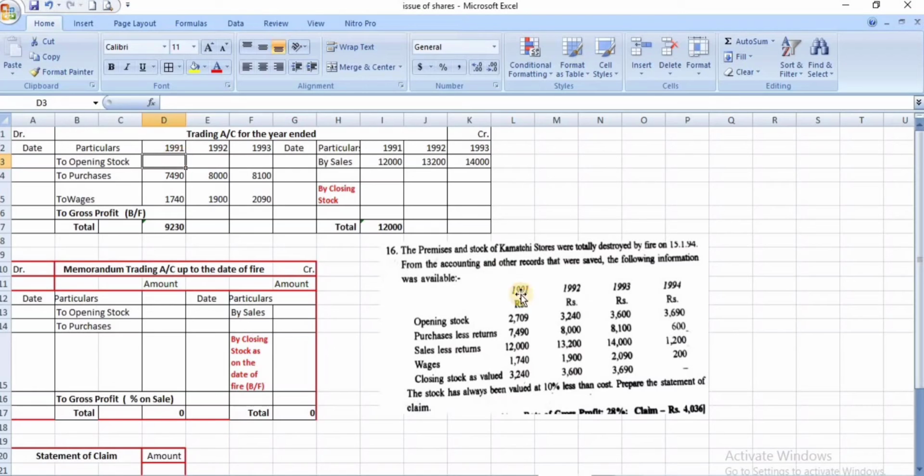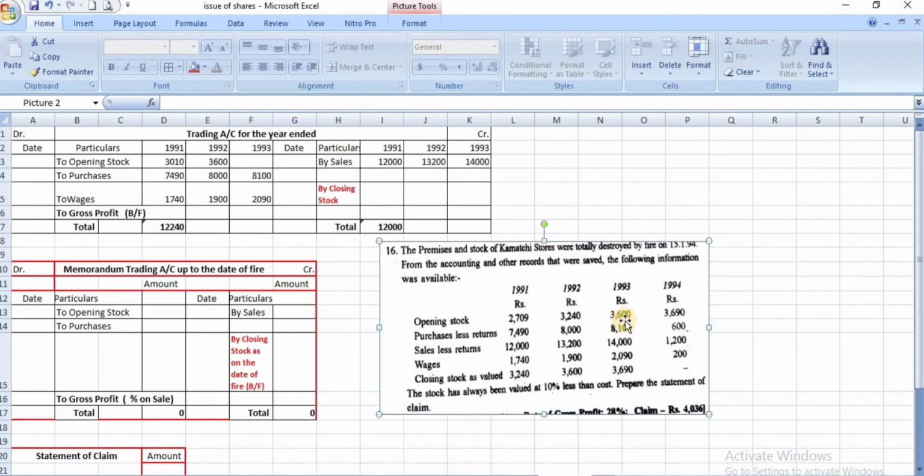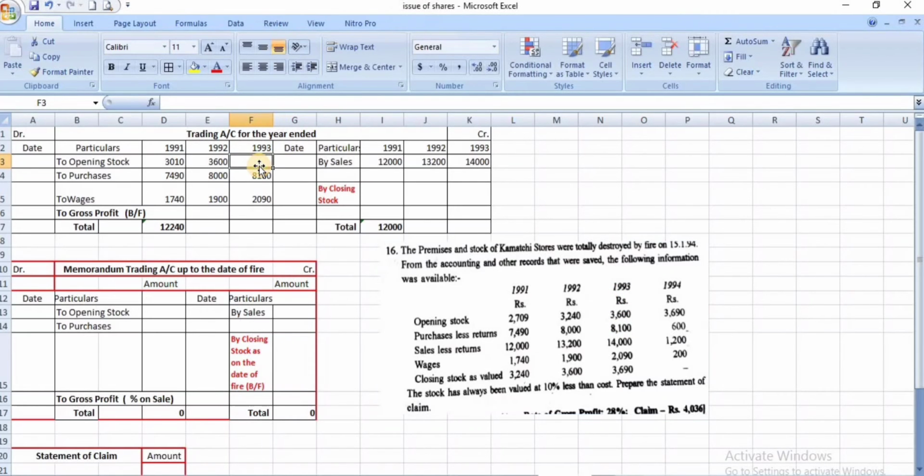Now we have to substitute opening stock as well as closing stock. Now you see, what is the value of opening stock? 2,709 divided by 90 into 100. The value will be 3,010. And this one 3,240 is valued at 10% less than cost. It means 3,240 divided by 90 into 100, the value will be 3,600. And this value 3,600 divided by 90 multiplied by 100, the value will be 4,000.